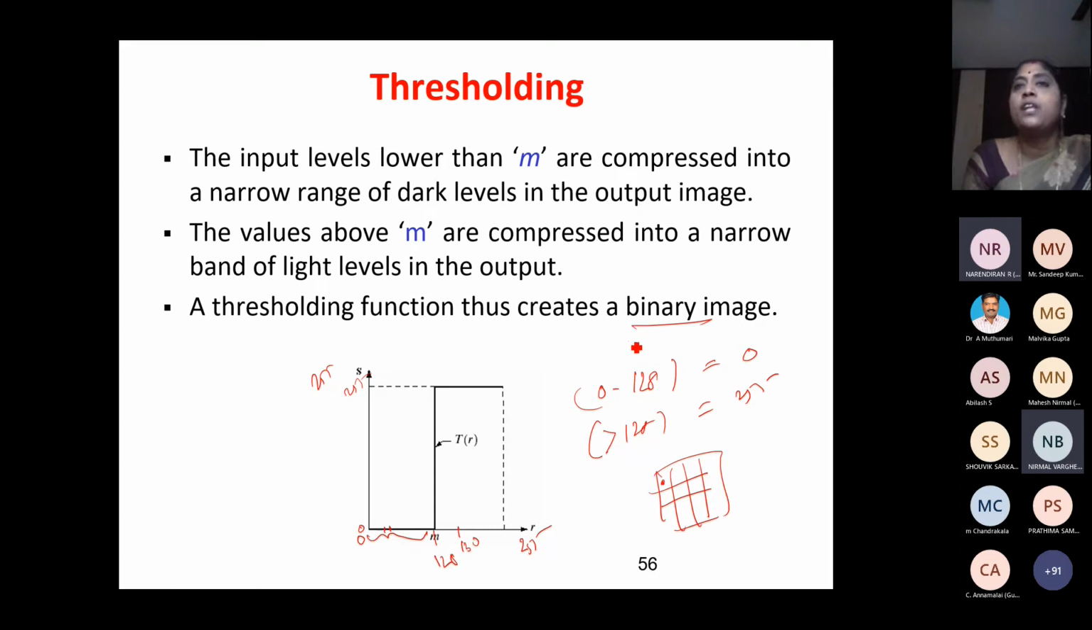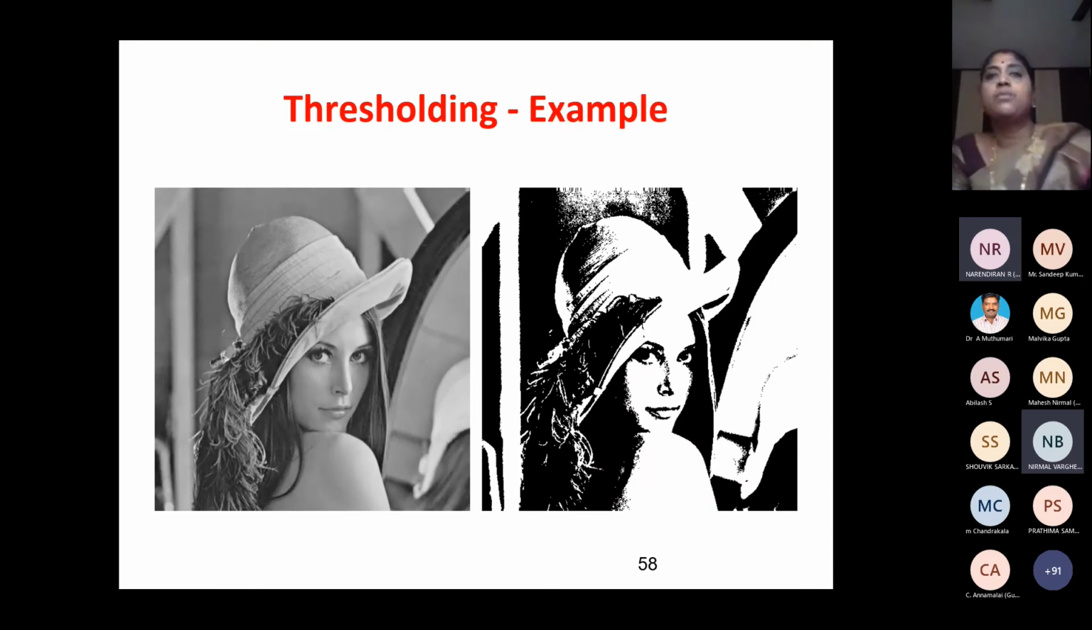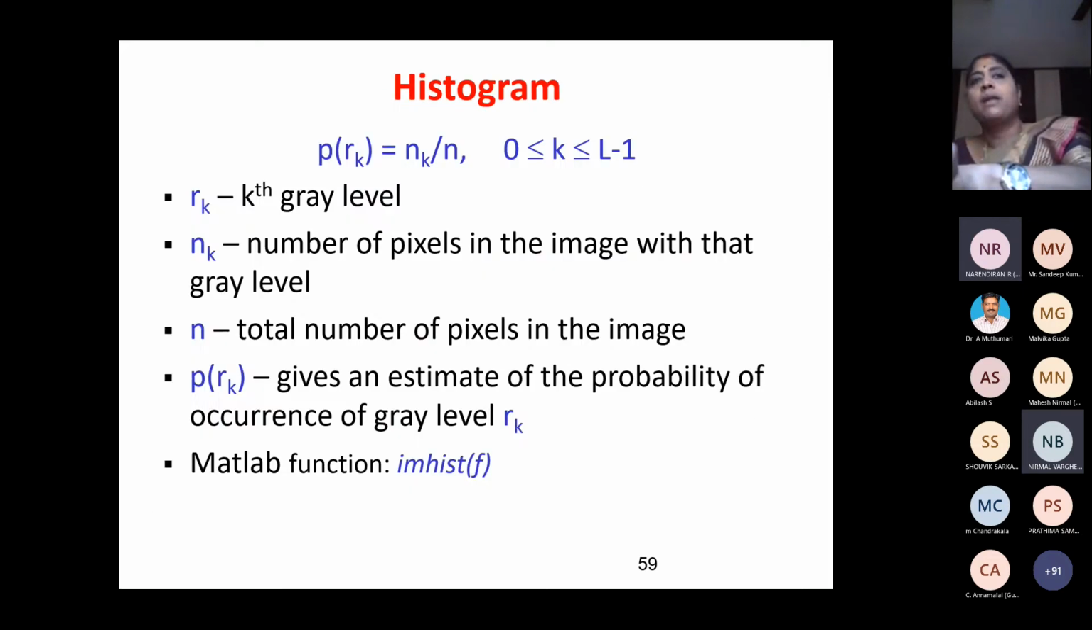So you can use thresholding to create what image? I can create a binary image. You take the pixel, if the pixel is less than 128, make it black. If it is greater than 128, you make it white. So thus I get a binary image. Here we can see this is a Lena image, and here I have got the binary image. Simply I'm taking a pixel less than 128, you convert that into white, sorry, black, otherwise make it white. So you get a binary image.